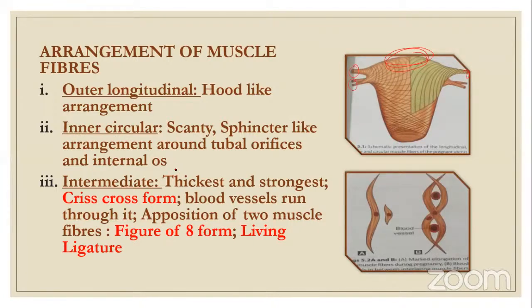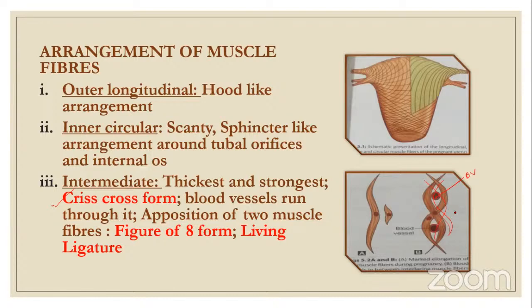The main fibers which come into the picture in pregnancy are the intermediate, thickest and strongest, and they are in the form of a crisscross. So crisscross, you have to remember the terms. Whatever is in red, you have to remember, because these are the probable questions. In the crisscross form, blood vessels run through it. Here you can see these are fibers, and there are blood vessels. So again, blood vessels run through it, with apposition of two muscle fibers.